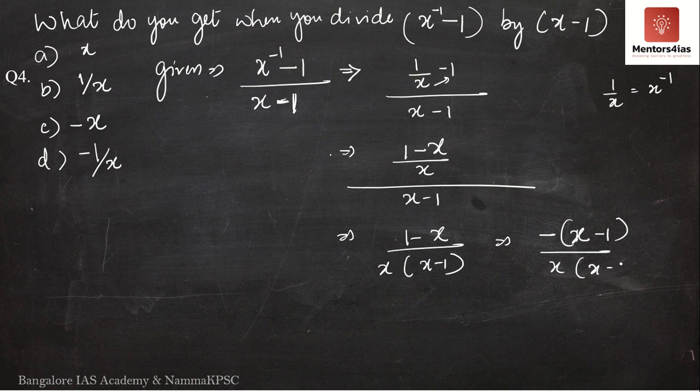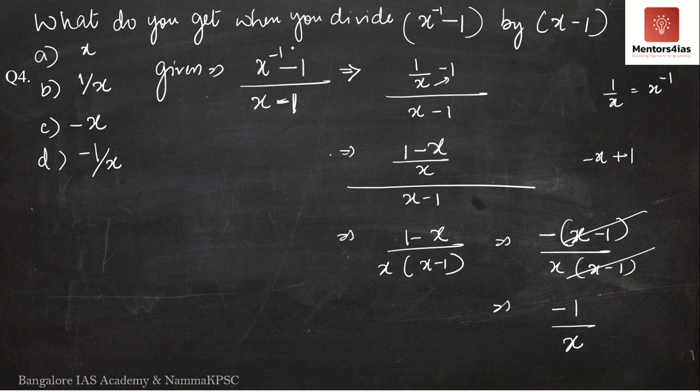Correct? What am I doing? I am taking minus as common outside. See here, if I multiply minus inside, what will I get? I will once again get minus x plus 1, which is nothing but 1 minus x itself. But I have now taken out minus outside. What do I get? Minus into x minus 1 divided by x into x minus 1. So x minus 1 is common. We will cancel out x minus 1 and x minus 1. Meaning, what are we left with? We are left with minus 1 by x.